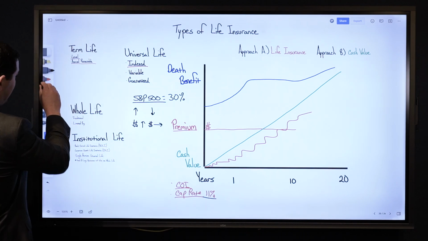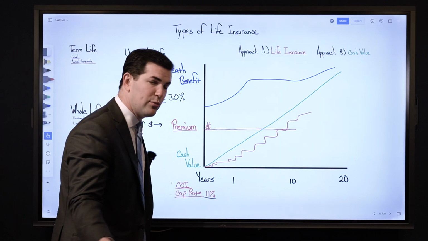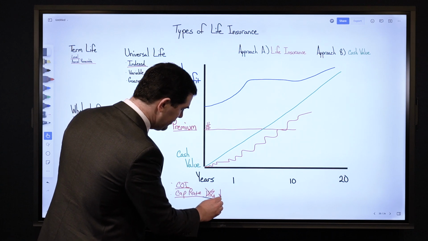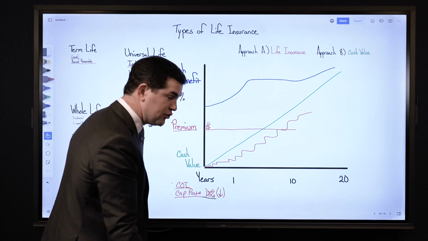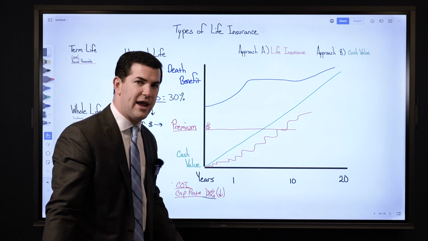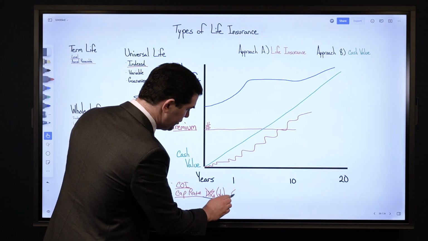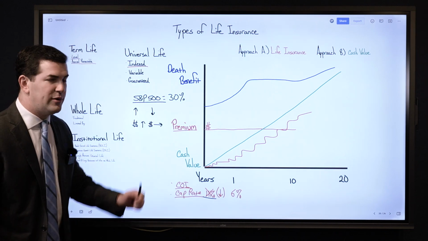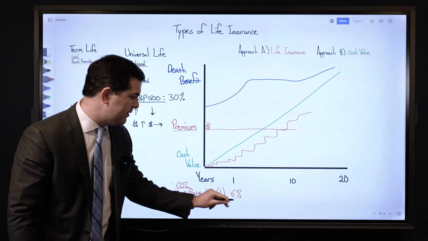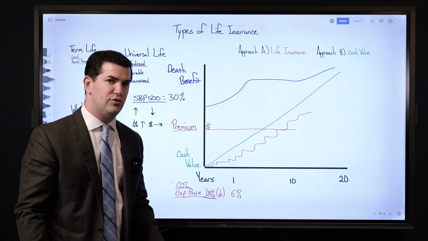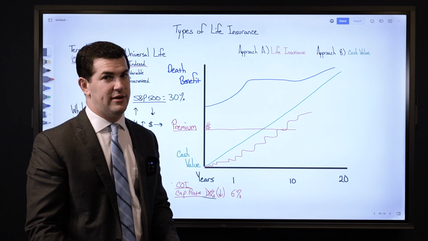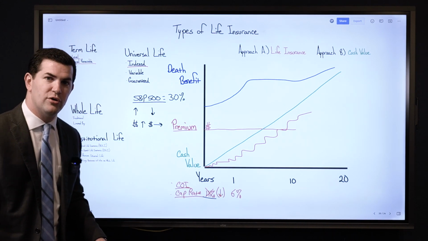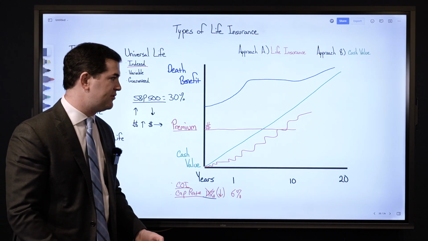Here's the issue that we've seen occur a lot. After someone has had a policy for a long time, that cap rate is dropped. The insurance company reserves the right to lower the cap rate. So if they lower it to 6% and the market does 30%, you're capped at 6%. That 6% is also a gross rate because we still have to take into account the cost of insurance and other expenses that come with life insurance.